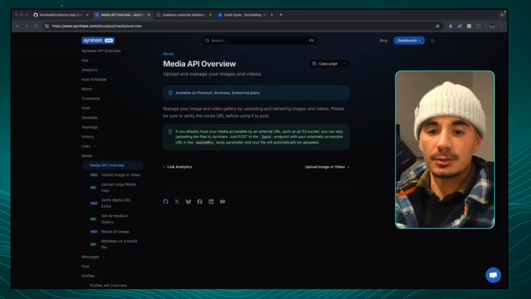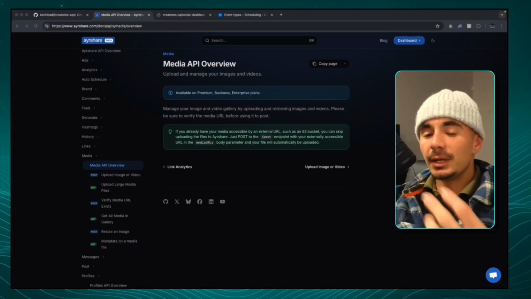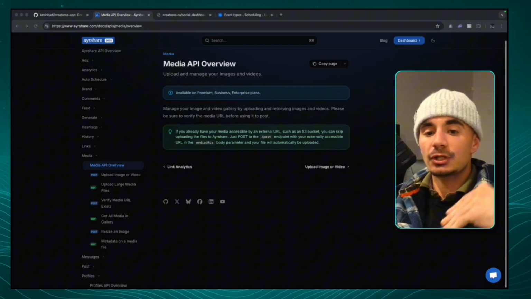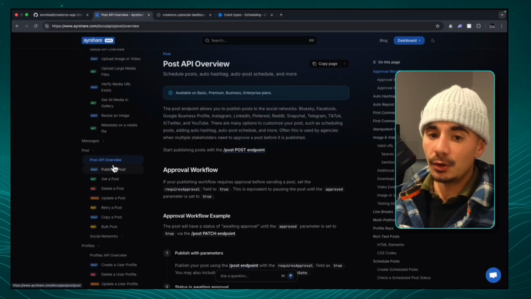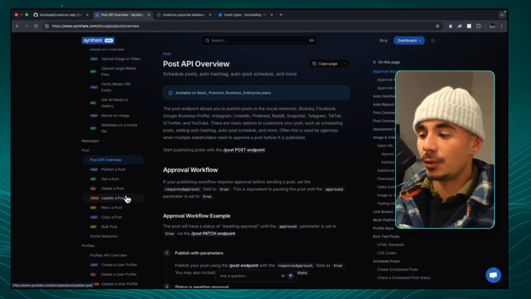All right, so now let's talk about posting content, because this is probably the second hardest part. The first hardest part was adding the RSA private key, which is already in the code base that you're going to be forking from the Academy. So you don't even have to worry about that, but this is where it does get a little bit confusing. So when you upload content to social media, if the file is bigger than like 50 megabytes, you actually need to upload it to the cloud. So when a user makes a post, these are the API calls. So we can publish the post, we can get the post, delete it, update it, so on and so forth.